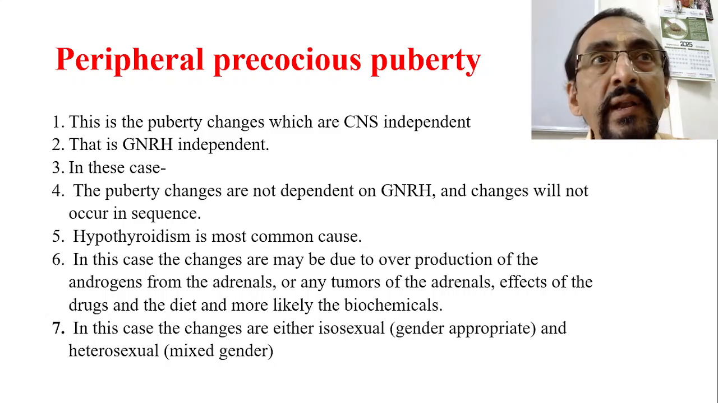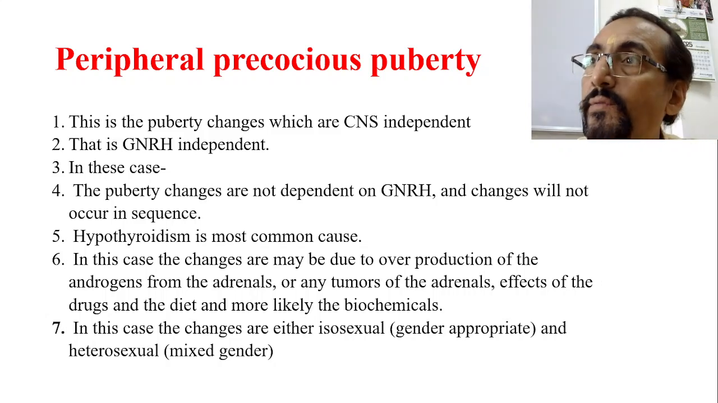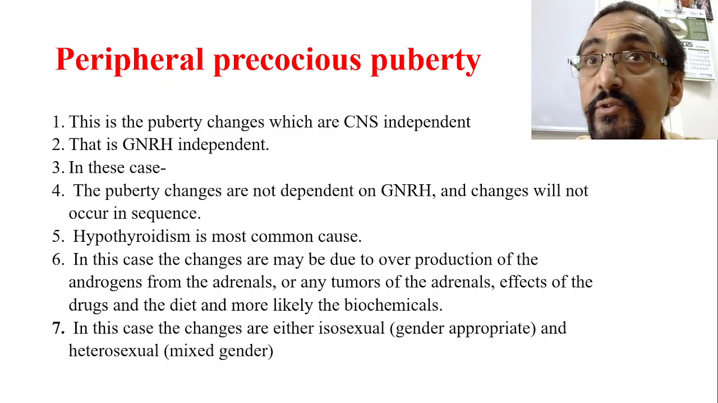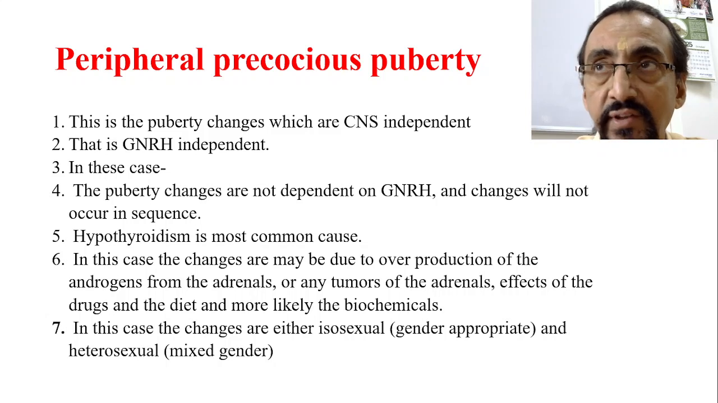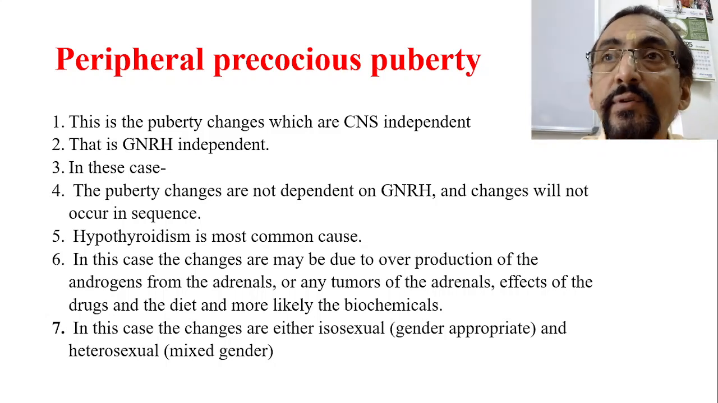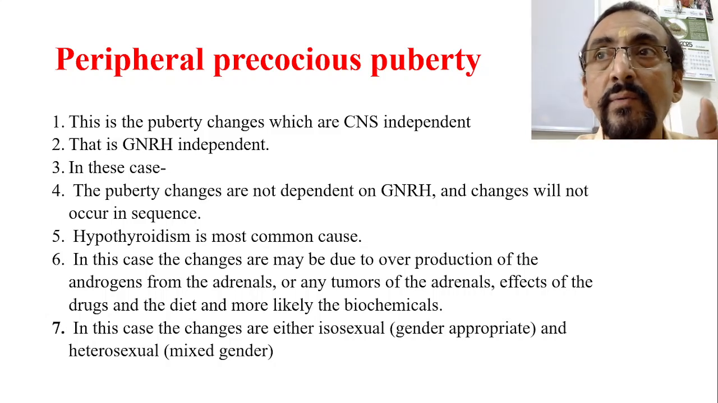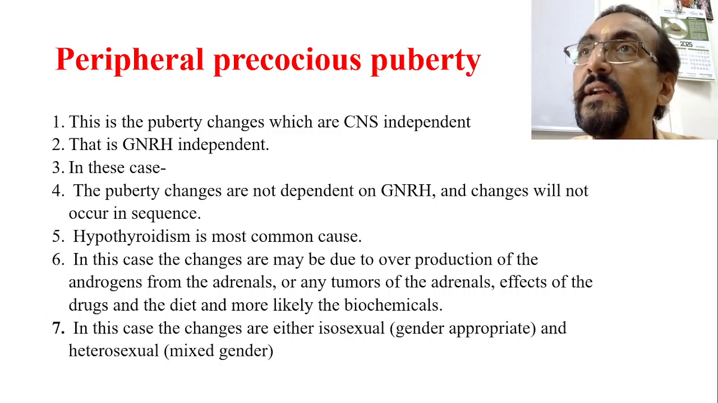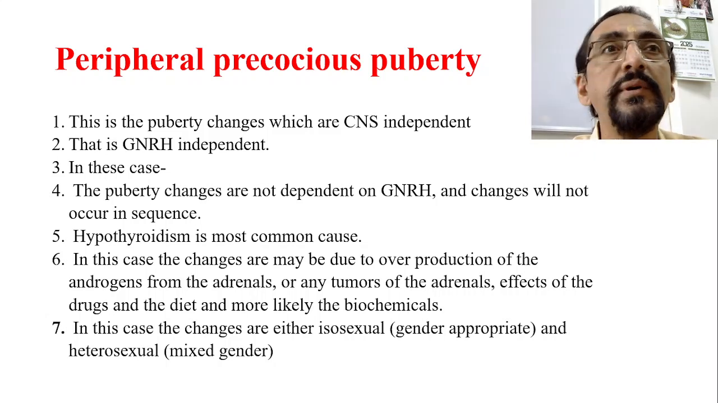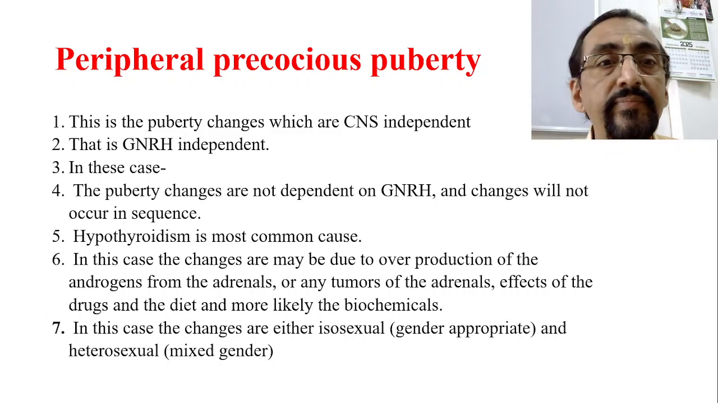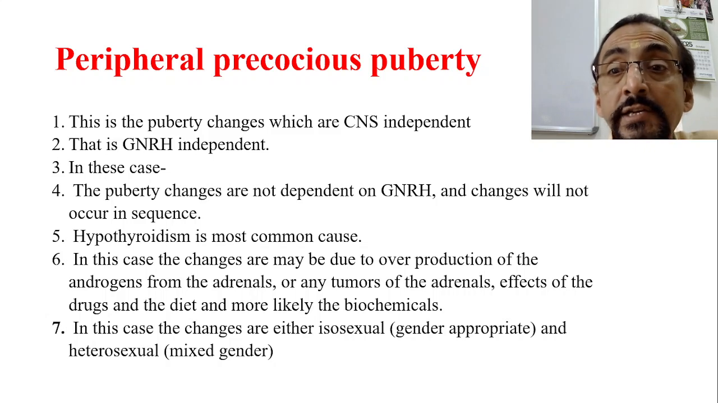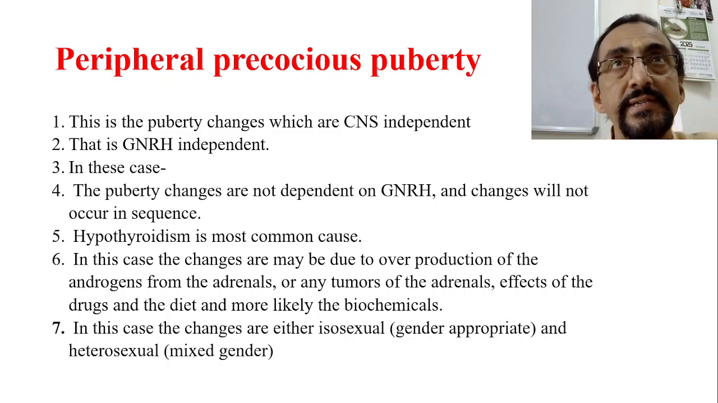That means there is no early production of GnRH in the pulsatile manner. GnRH will be there, but it should be produced in a pulsatile manner. We have seen that it is not happening. Therefore, this GnRH is not bringing any of the pubertal changes. So this is not seen in this case, therefore it is not central precocious puberty. Therefore this is definitely a peripheral precocious puberty which is GnRH independent. In this case, the pubertal changes are not dependent on GnRH and changes will not occur in a sequence.